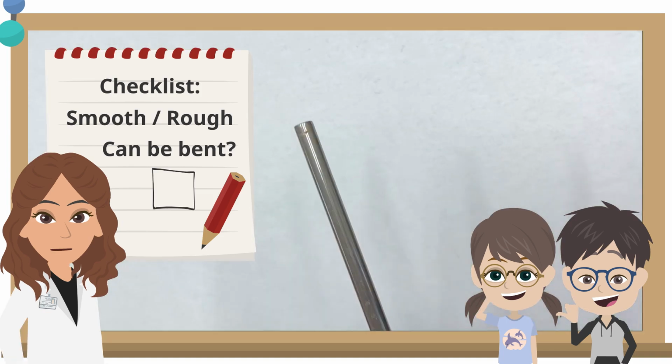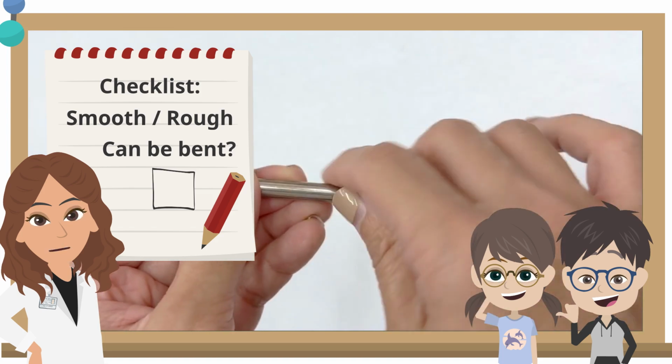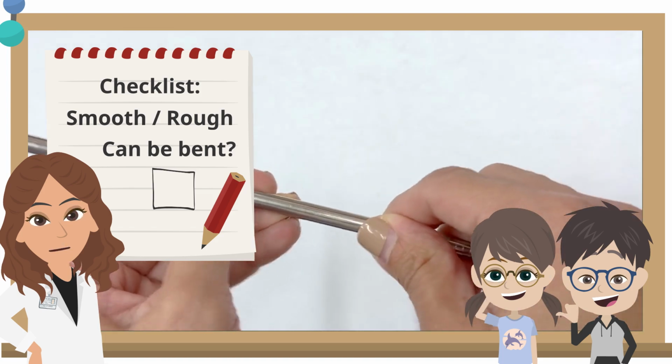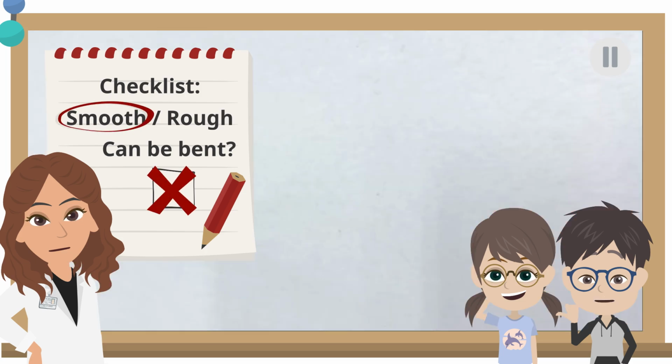What about a metal pipe? What is its texture and can it bend? Pause the video. Feel and bend the pipe. The metal pipe is smooth but cannot be bent.